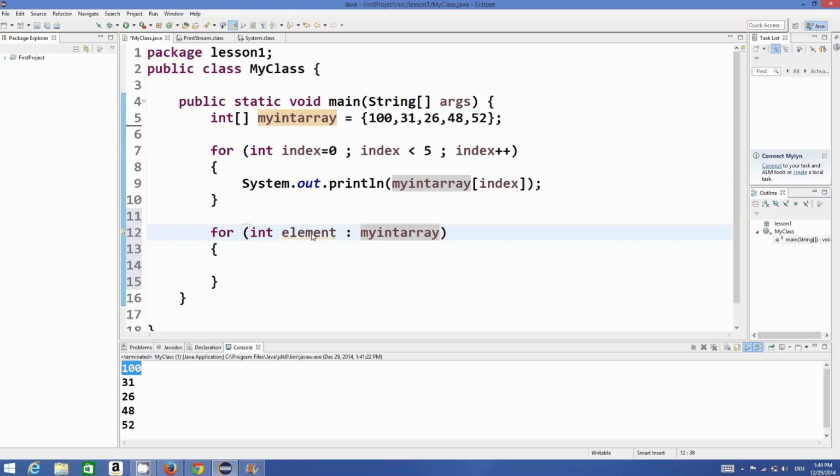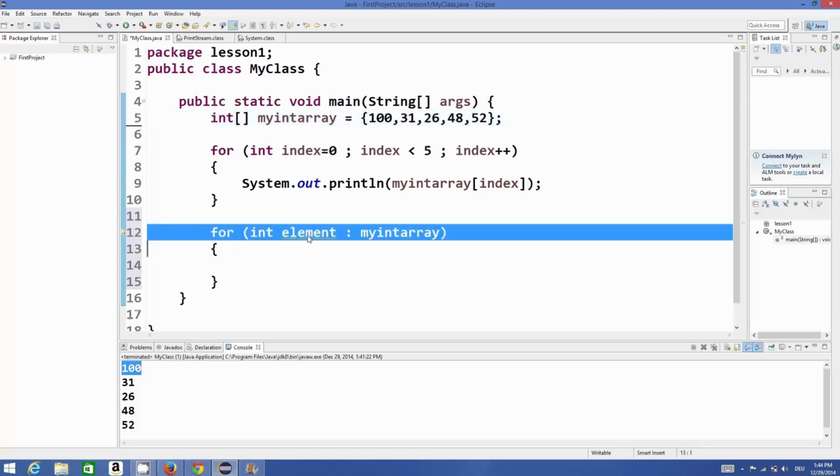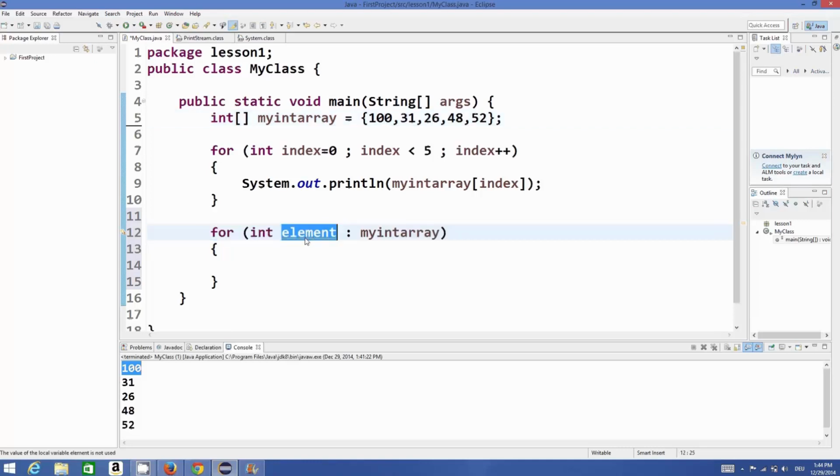What this expression does is it goes over your array one by one and stores the values of the array one by one. So when this loop starts, the value saved in this element will be 100, and then once again it will loop, and the value becomes 31, and then the value becomes 26, and then 48.